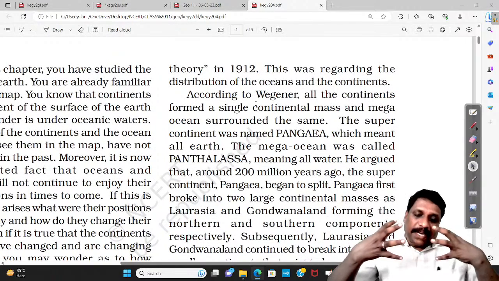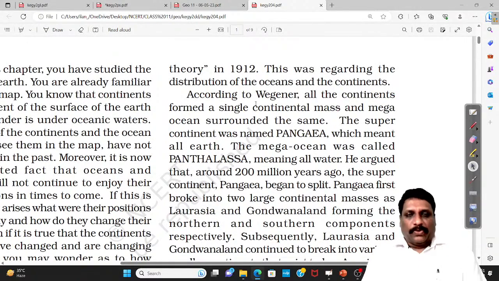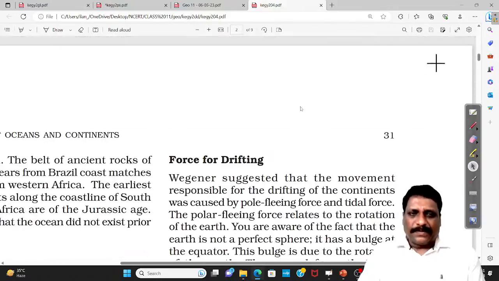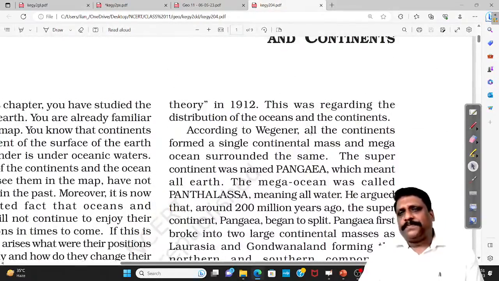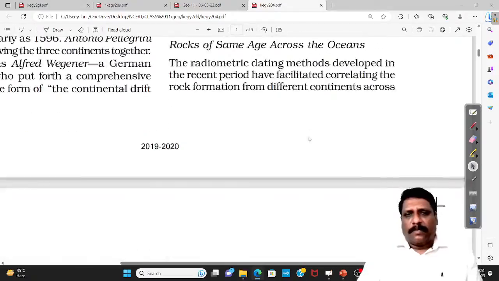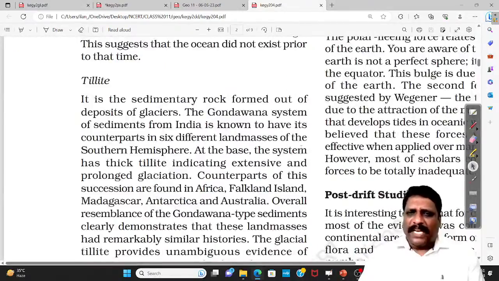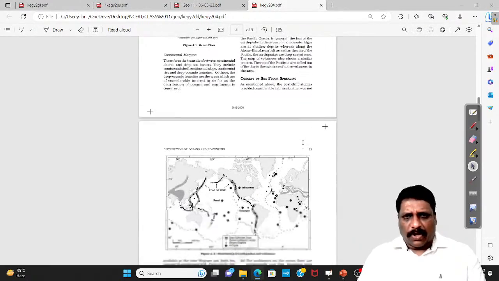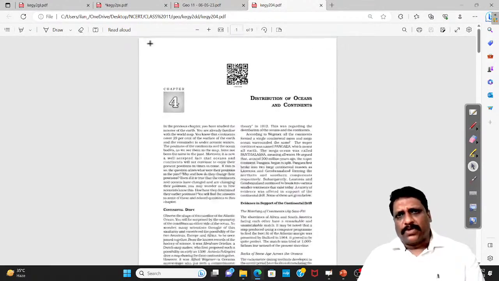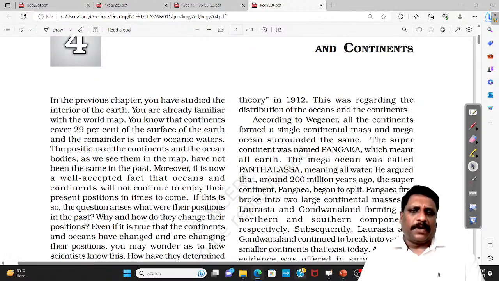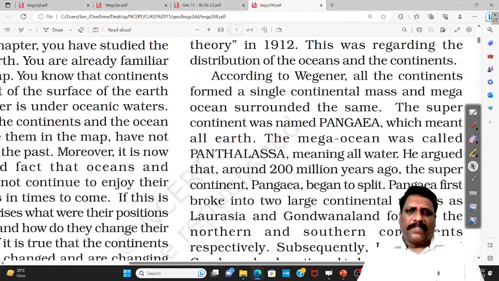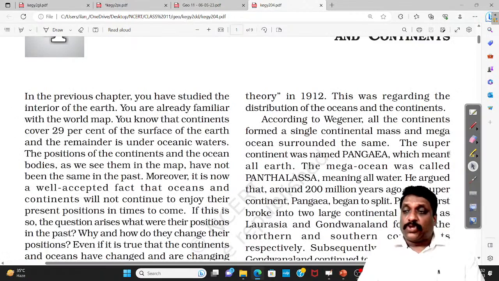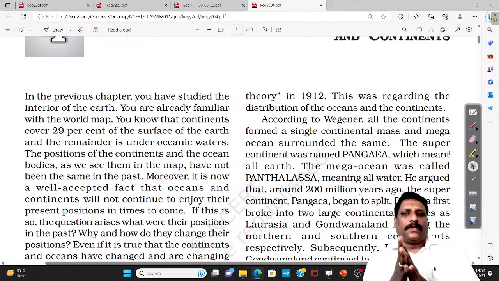According to him, what made him propound this theory? Somewhere we have to backtrack. It is very simple. If you take any world map, my dear friends, this theory was not given, only explained. Any world map you take, you'll find a very close similarity in the shape of the coastlines.